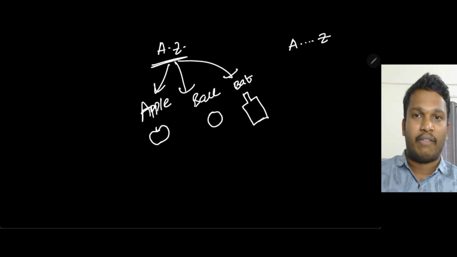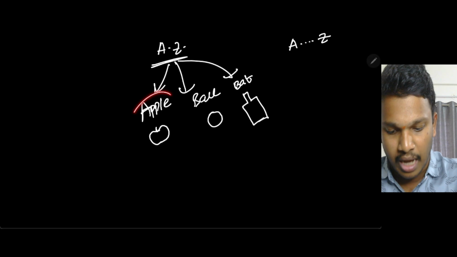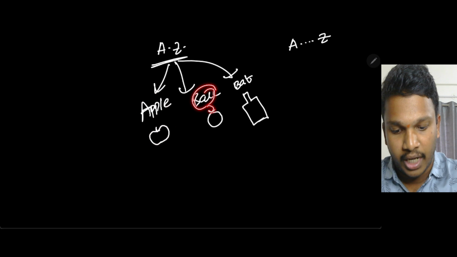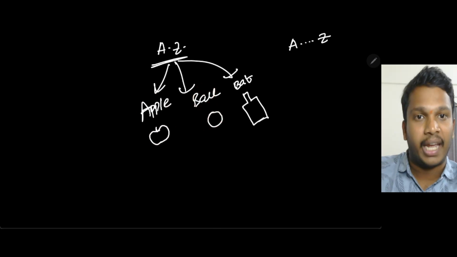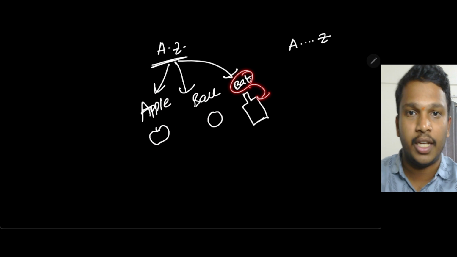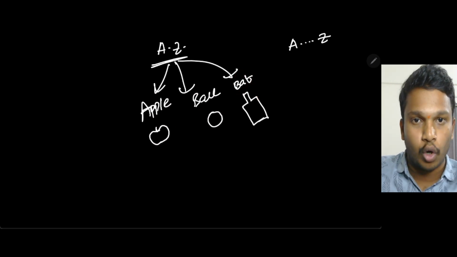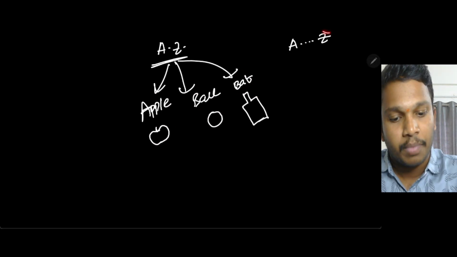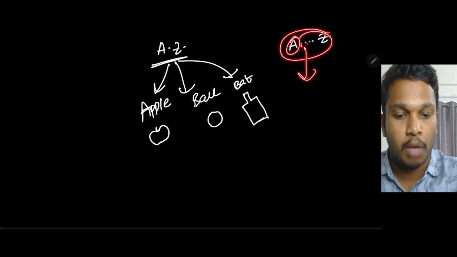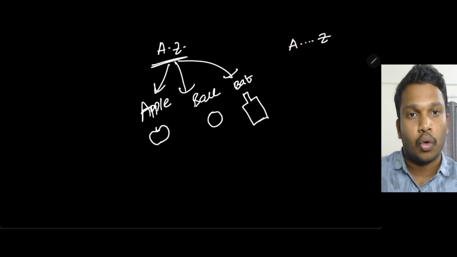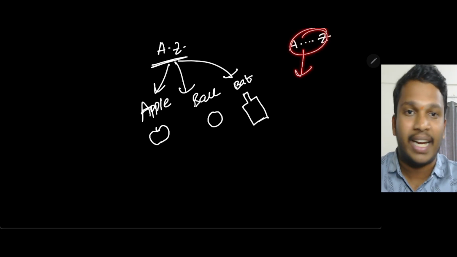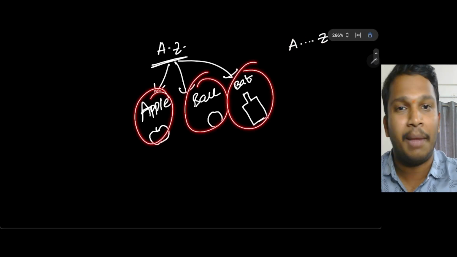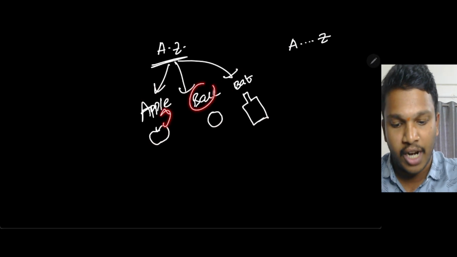But the issue is, think of the English language. In English, apple is already described for this fruit. Ball is already described for the item which is used to play. Similarly, bat is already assigned for the word used in playing cricket. Every word is formed from the combination of A to Z. The scientists who created the English language kept some names; they did a naming ceremony for the things that already existed.